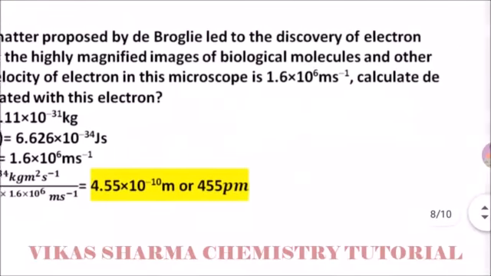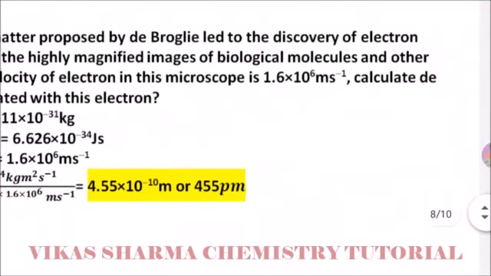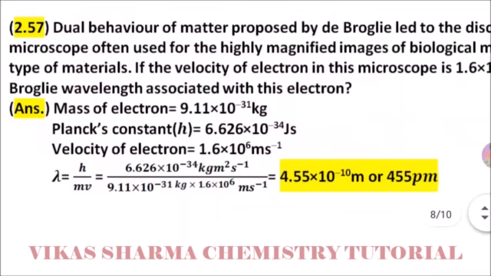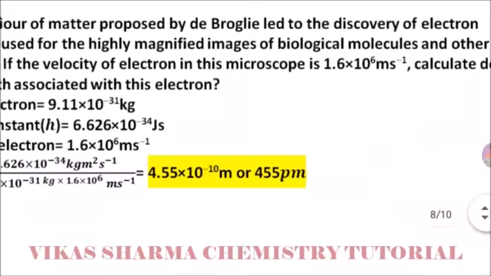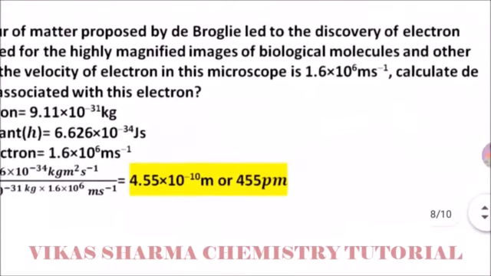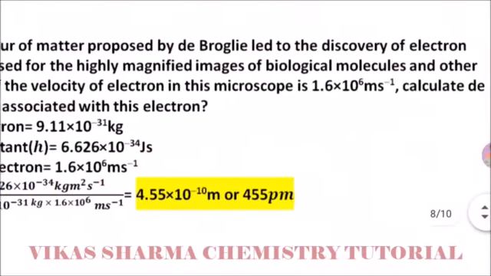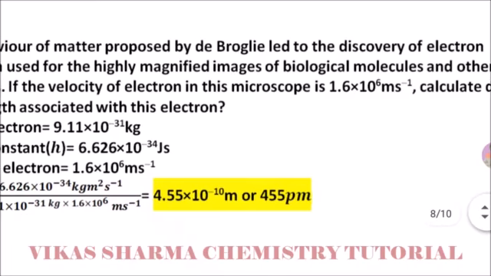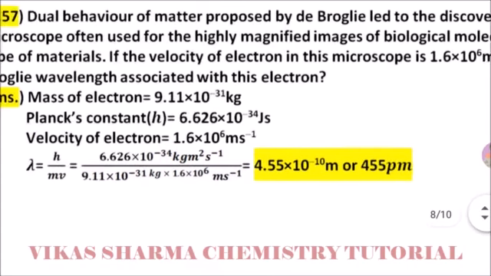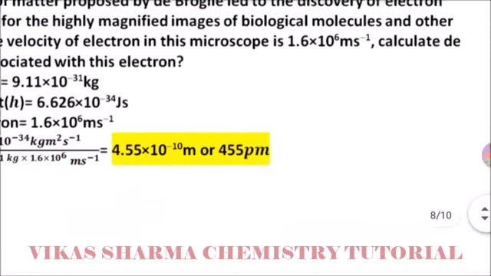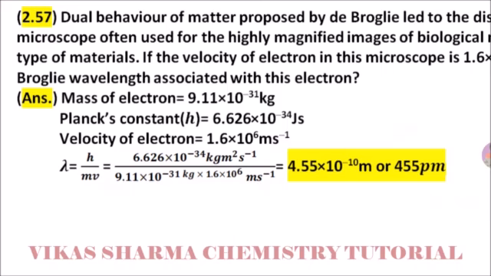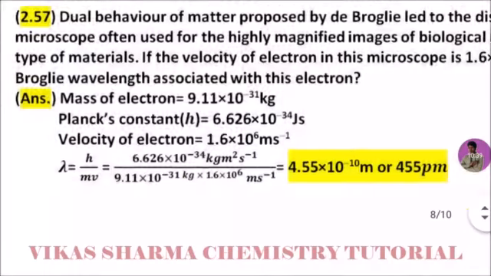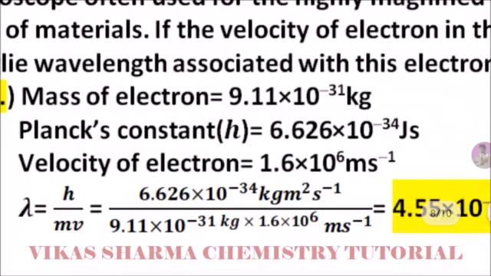Student, another question is 2.57 that belongs to this topic. The dual behavior of matter proposed by de Broglie led to the discovery of the electron microscope, often used for highly magnified images of biological molecules and other types of material. If the velocity of the electron in this microscope is 1.6 into 10 to the power 6 meter per second, calculate the de Broglie wavelength associated with this electron. The mass of the electron is 9.11 into 10 to the power minus 31 kilogram. The Planck constant we know is 6.626 into 10 to the power minus 34 joule second.